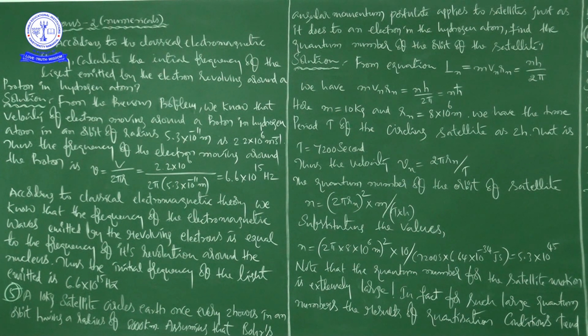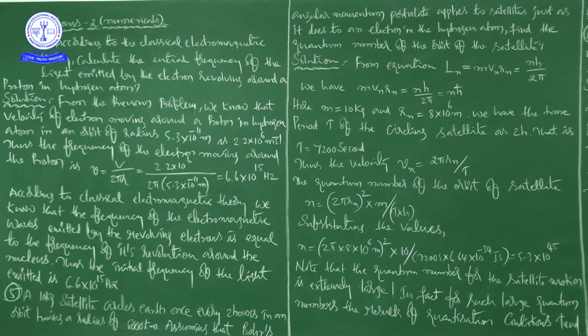Right. So whatever he is asking, that is to calculate the initial frequency of the light emitted by the electron revolving around a proton in hydrogen atom, it is 6.6 into 10 to the power of 15 Hz. Okay, right. And you see this information.